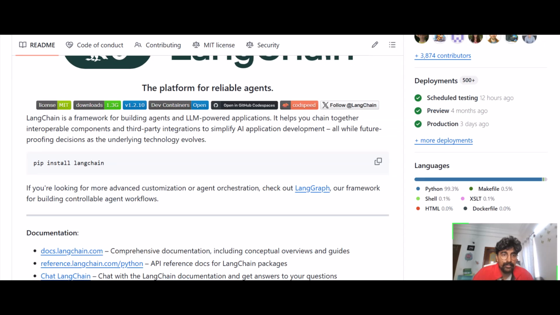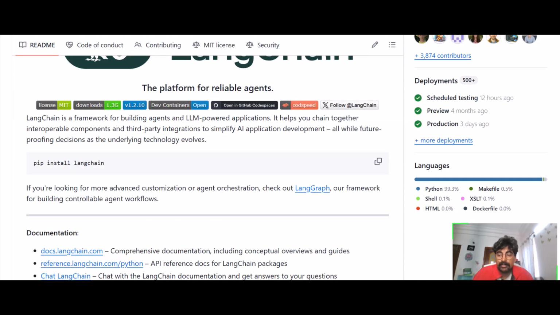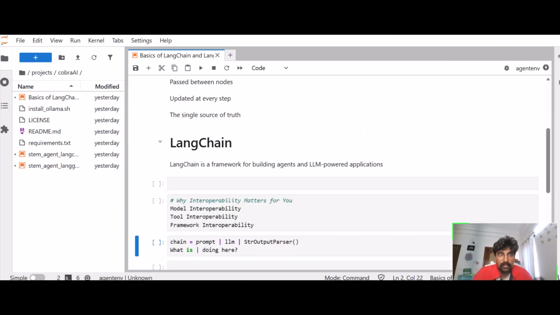Another is called LangGraph. If we talk about LangGraph, first I will talk about what a chain is here and what a graph is here. We'll take a basic example.